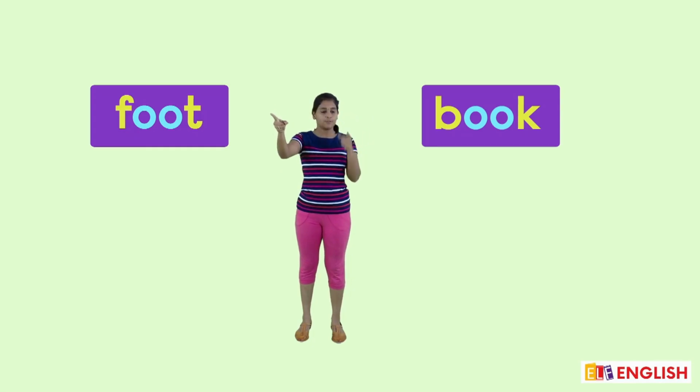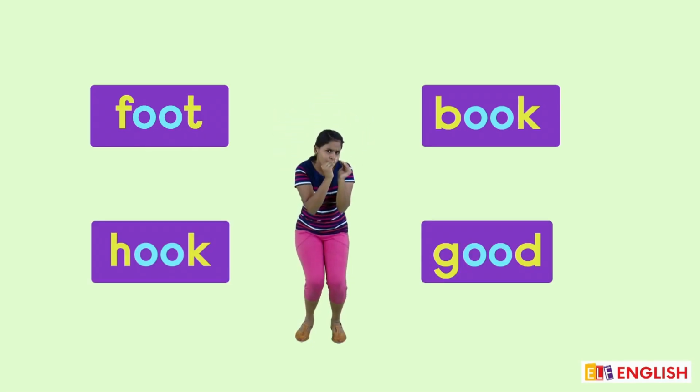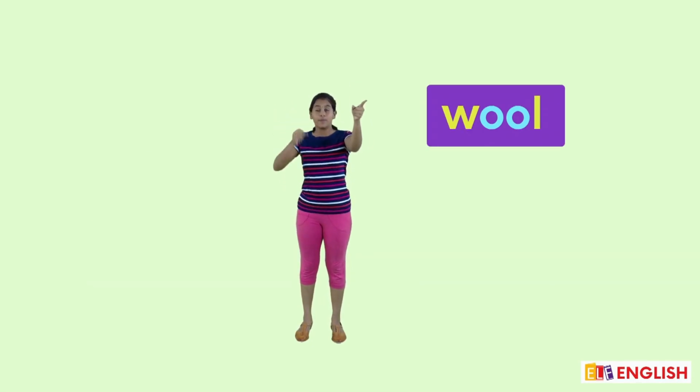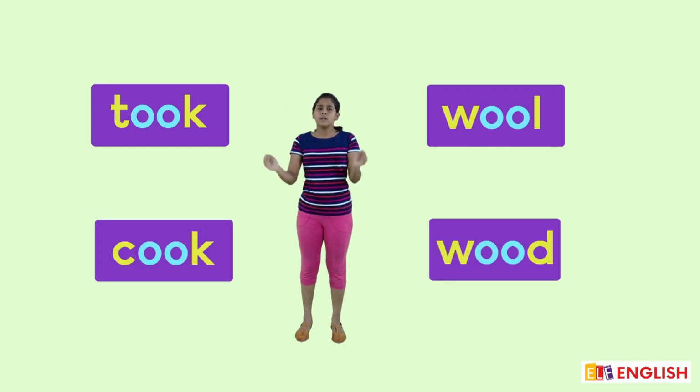Book, foot, good, cook. Take the short sound oo. Wool, took, would, cook. Take the short sound oo.